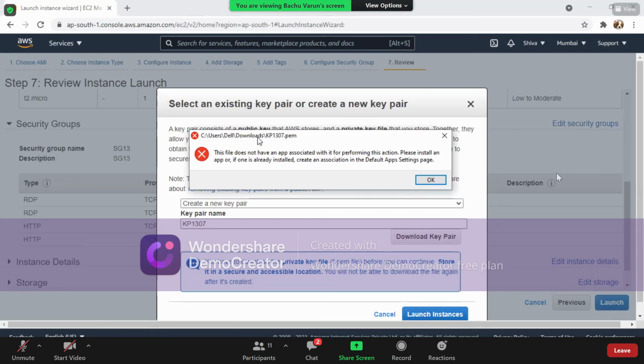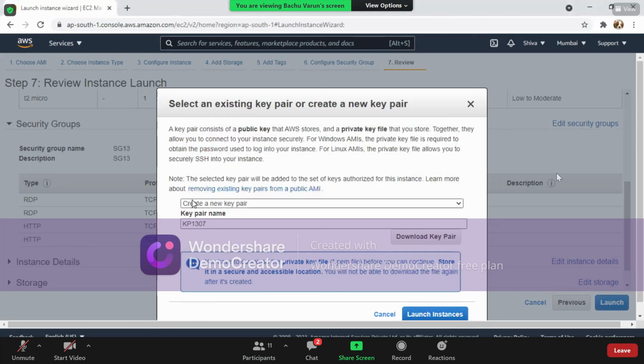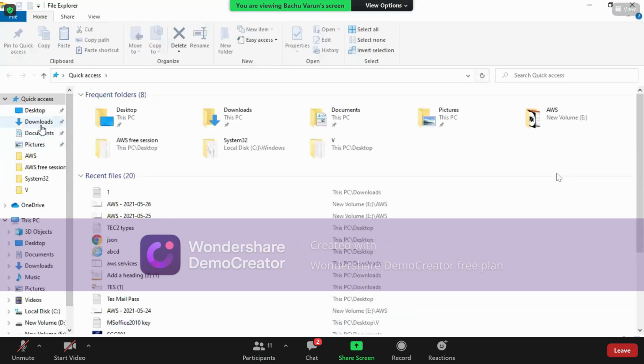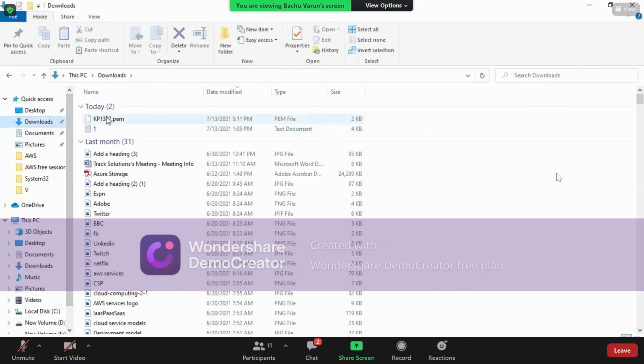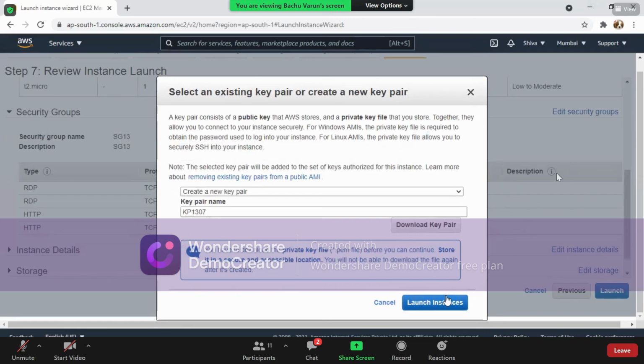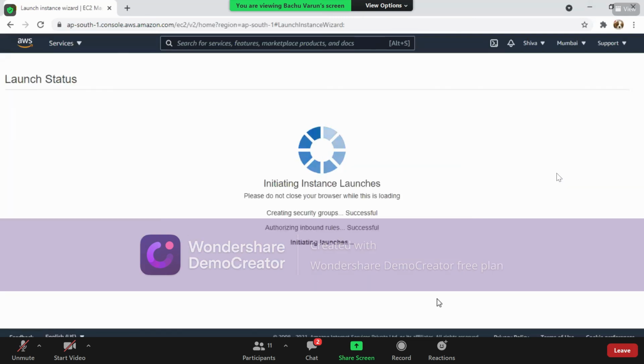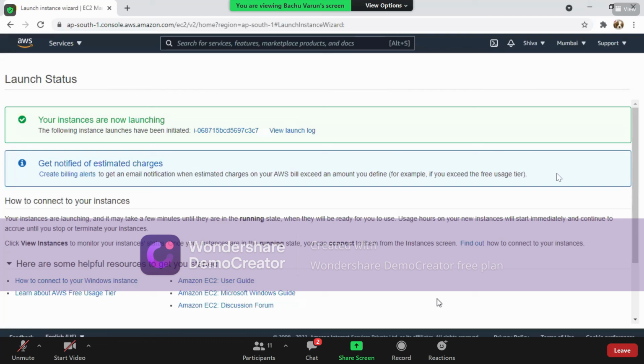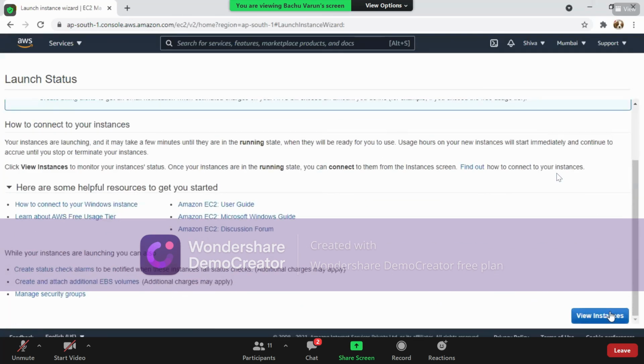Don't worry about this particular action, because this is the action performed by my particular PC. So forget about this option. But I'll show you this. KP1307 is created. Let me go to my download. So this KP1307 is already created, so don't get confused. The problem is with my machine. So don't worry. Launch instance. If you are going to try in your machines, automatically that KP file will be downloaded. Key pair will be downloaded in your machine.